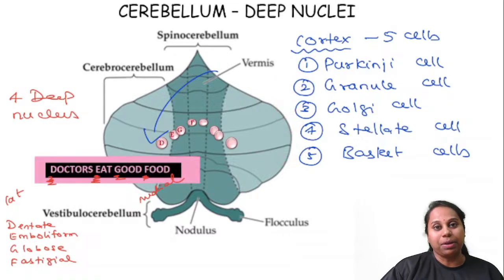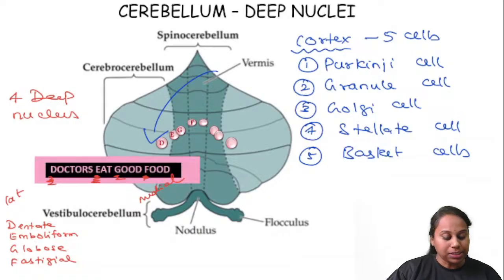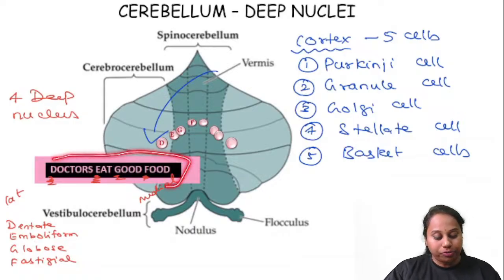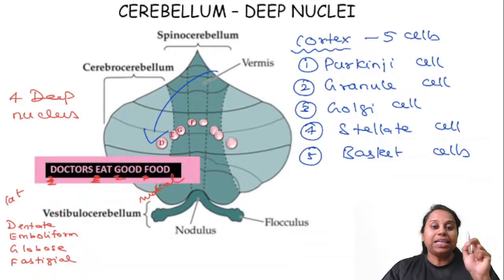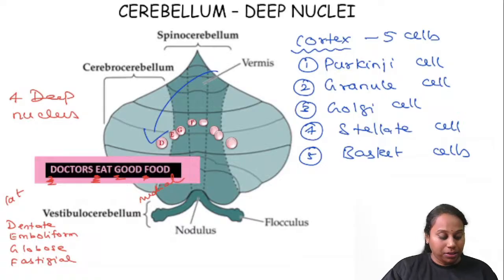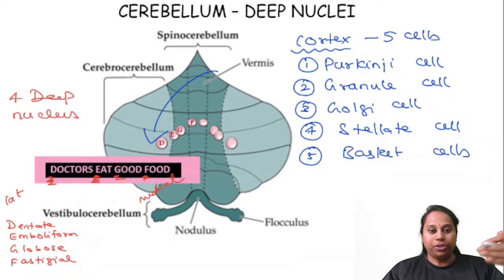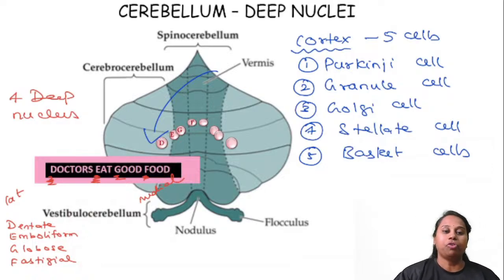Deep into the cerebellum, there are 4 different nuclei. What are the 4 deep nuclei? The mnemonic is doctors eat good food, DEGF. From outer to inner, the nuclei are dentate, emboliform, globose, and fastigial. So these are the different parts of the cerebellum.